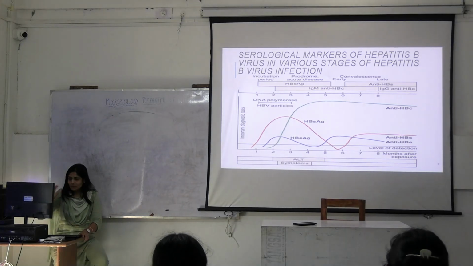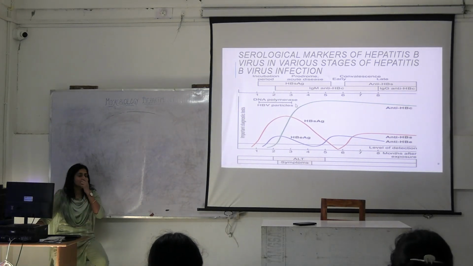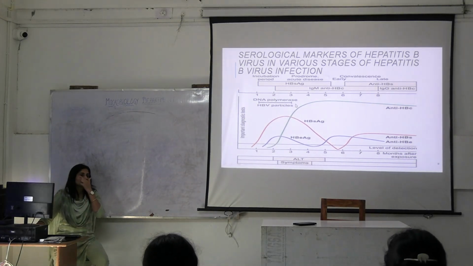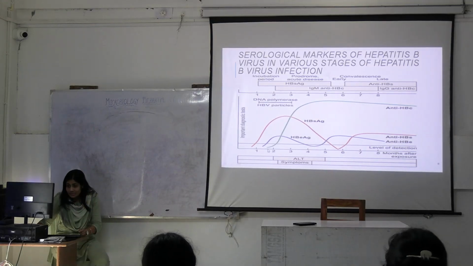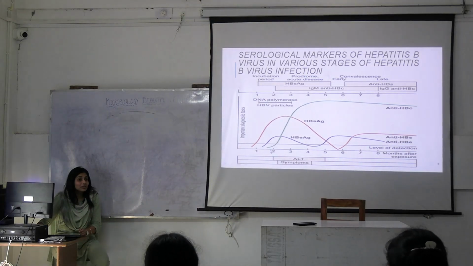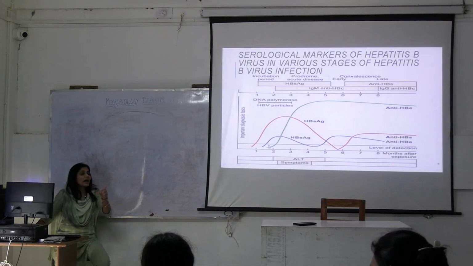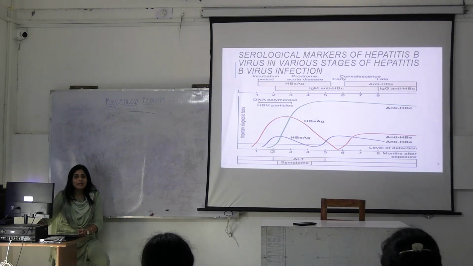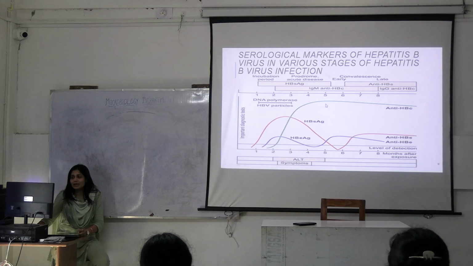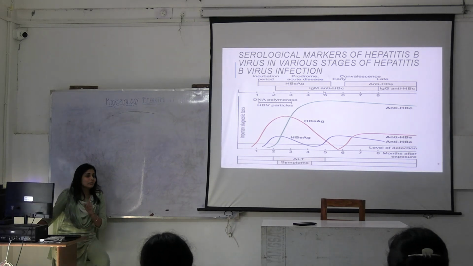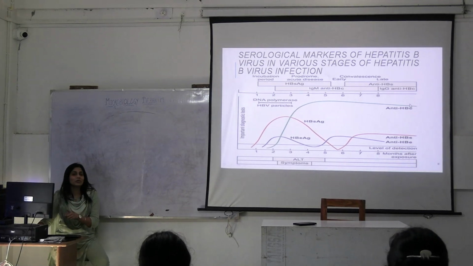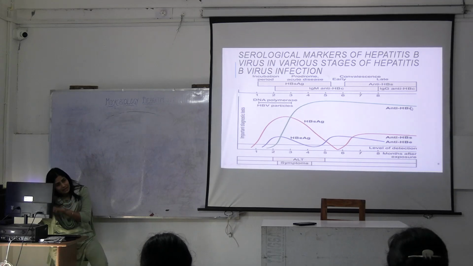Anti-HBs. Okay. Which is the first antibody to appear? First antibody. Anti-HBc with IgM. Very good. This anti-HBc IgM antibody is the first antibody to appear. Last antibody to appear is anti-HBs.